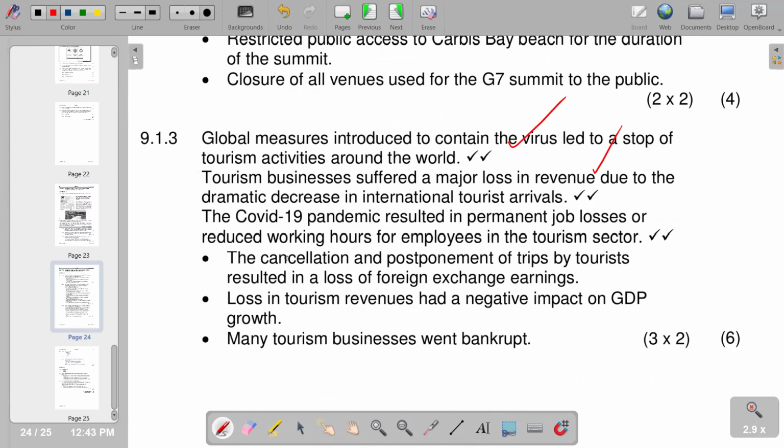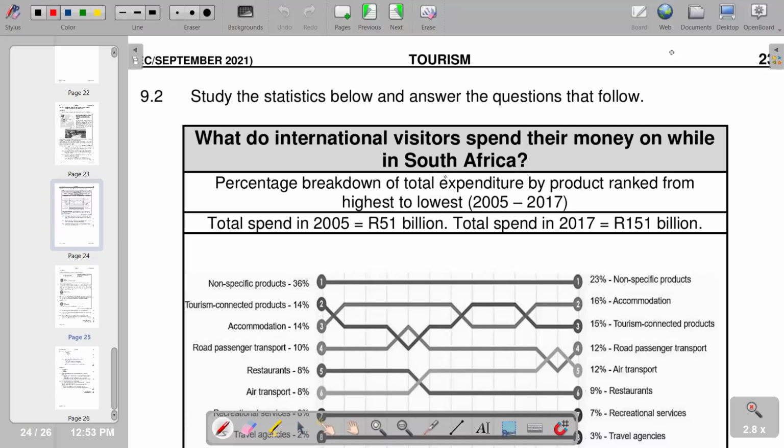And also the COVID-19 pandemic resulted in permanent job losses or reduced working hours for employees in the tourism sector. Further points we also have that are also correct in terms of our 9.1.3.